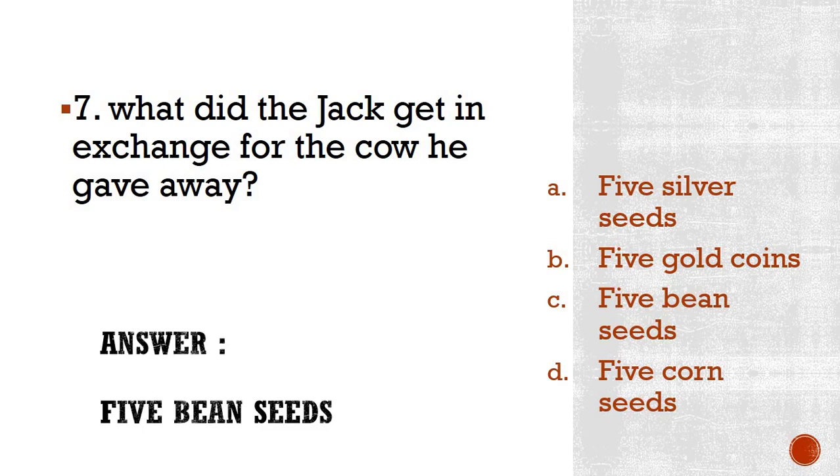The correct answer is 5 bean seeds. The old man gave 5 bean seeds to the little boy Jack in exchange for the cow. Please repeat this after me once. I hope that all the students are writing the answers. If not writing the answers, at least you should repeat after me. What did Jack get in exchange for the cow he gave away? Answer: 5 bean seeds.